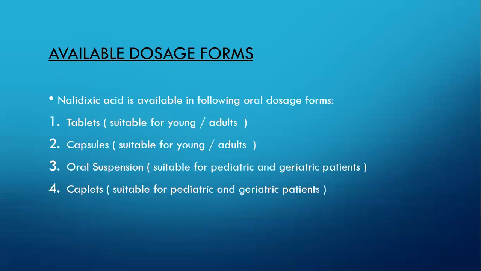Okay, available dosage forms of nalidixic acid. Nalidixic acid is available in four major dosage forms, which are tablets, capsules, oral suspensions, and caplets. Caplets are basically a combination of capsules and tablets. They are in the shape of a capsule but slightly flatter, a sort of elongated flat tablet, a capsule-shaped tablet. This is called a caplet.